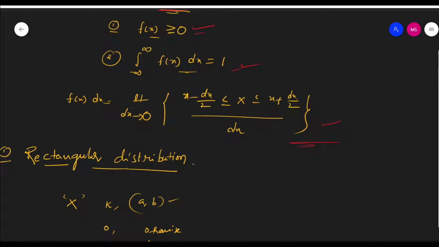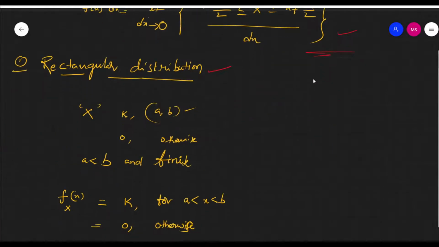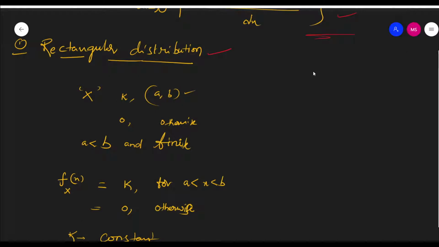The first distribution of a continuous random variable is the rectangle distribution. It is very simple and easy to understand for the common man. This distribution is called the rectangle distribution, otherwise called the uniform distribution.